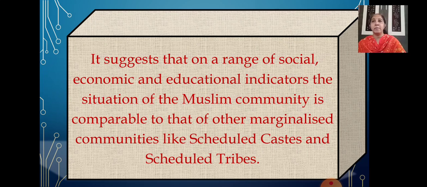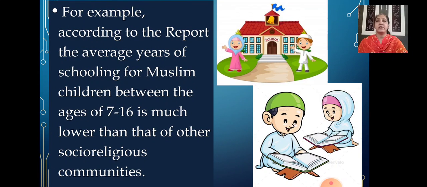According to that report, the average years of schooling for Muslim children between the ages of 7 and 16 is much lower than that of other socio-religious communities. So this was the report given by Justice Rajinder Sachar, the chairman of the committee appointed by the government in the year 2005.